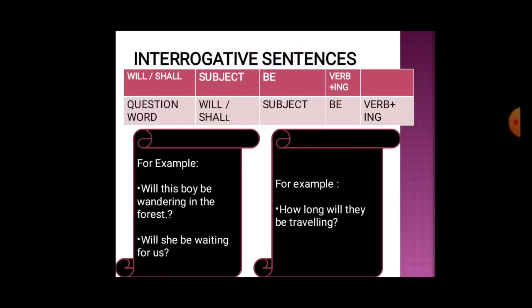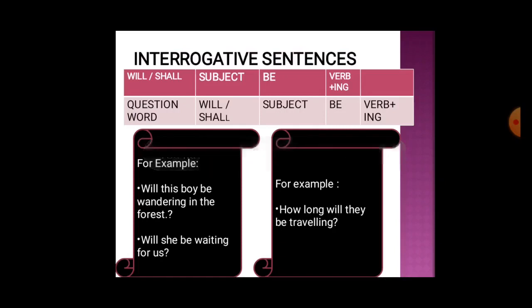Will she be waiting for us? And for the second type of questions, which begins with a question word, the structure is question word, will or shall, then subject, be, and present participle. For example, how long will they be traveling?